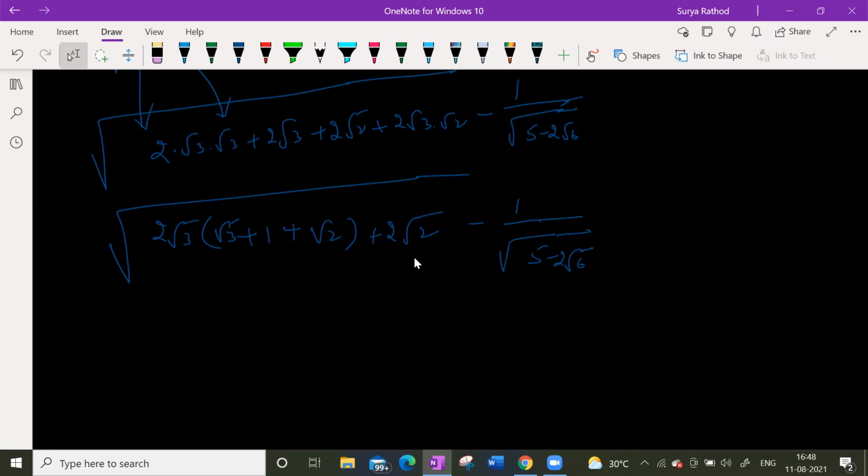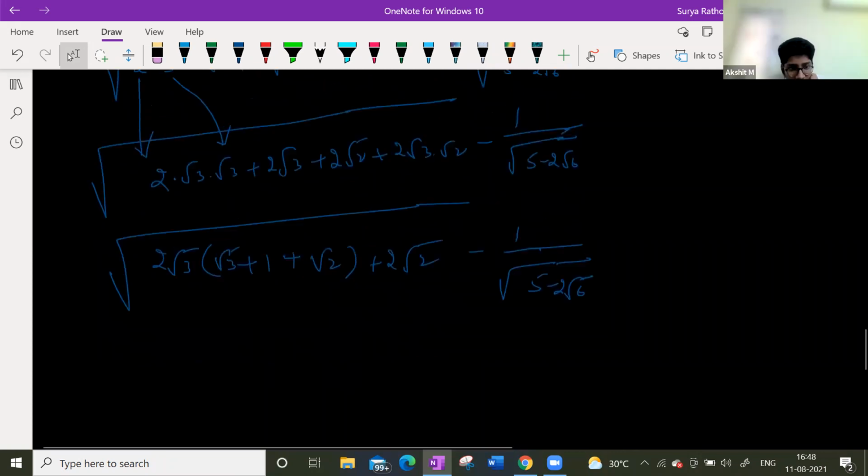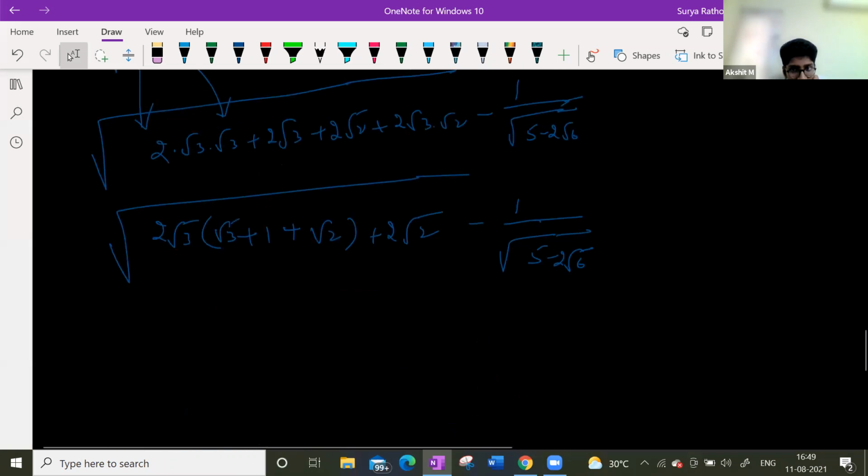So after this, sir, do we rationalize root 5 into 2 root 6? If you rationalize, the irrational will be out of the denominator.